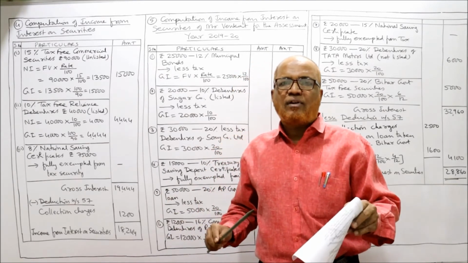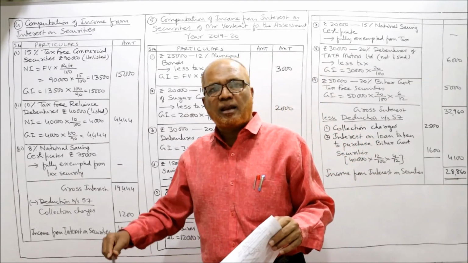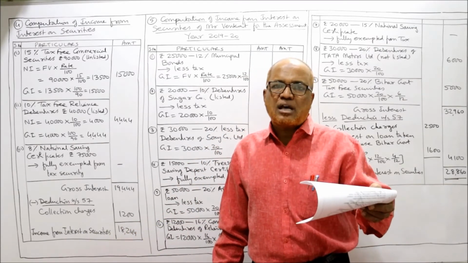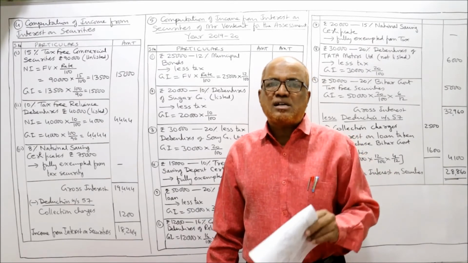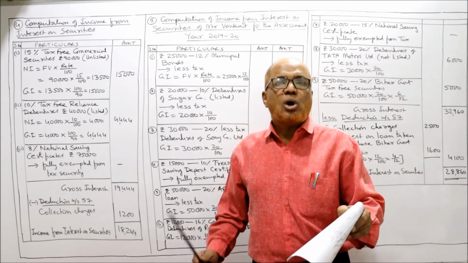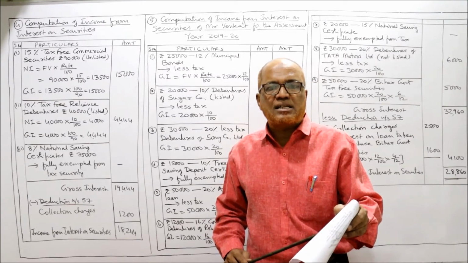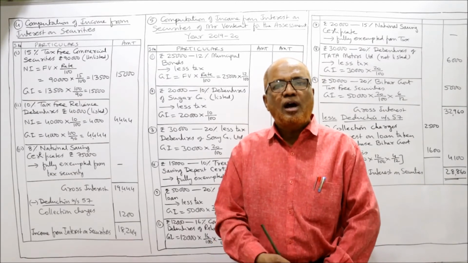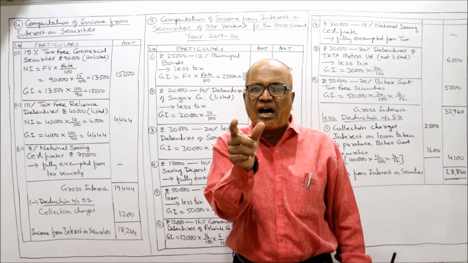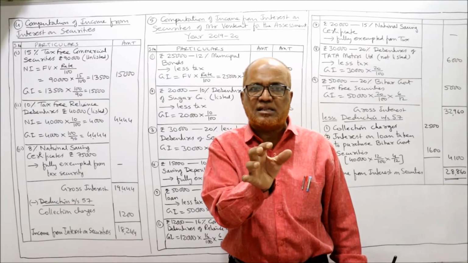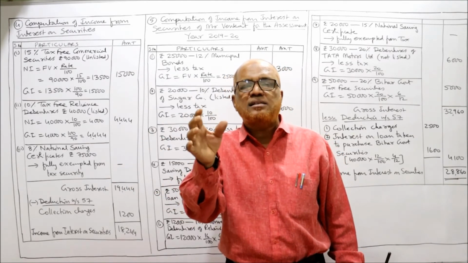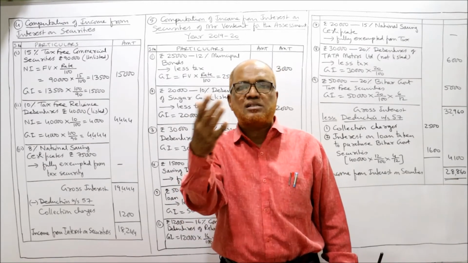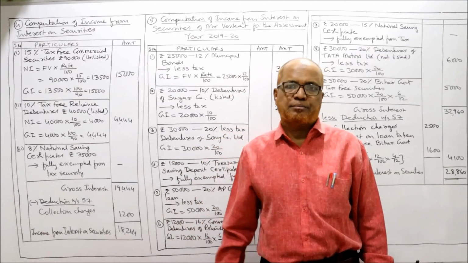That means for half of the year, these are debentures. For the remaining period, they have been converted into shares. When shares are purchased, you will get the dividend. When debentures are purchased, you will get the interest. So on these Reliance Company debentures, we take the interest for half year, because during the first half year they were Reliance Company debentures. The remaining half year, they are Reliance Company shares, because the company converted the debentures into shares on 1st October.